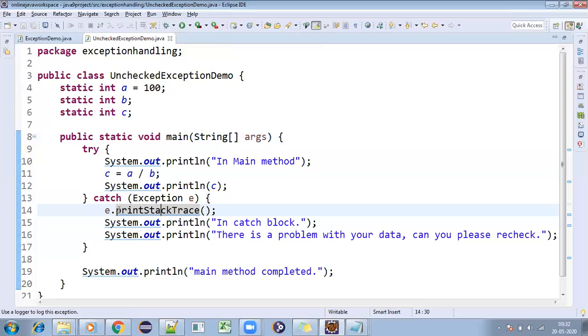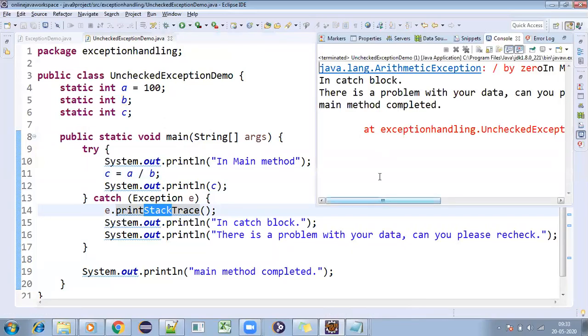So here what we are asking the system is why it is coming off the stack area. I want to print that particular stack trace. I want to print the total stack for this information. What it is printing is, while you are trying to do A by B, you are getting B as 0. So we are tracing that in the stack area, and now I'm printing that stack area like this.